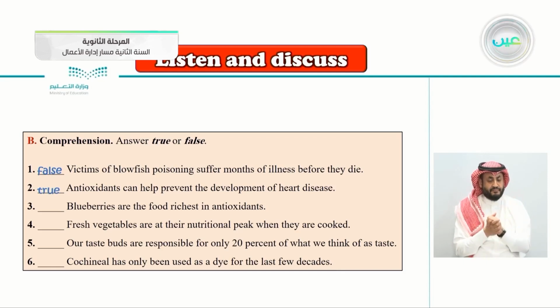It's true. Number 3, blueberries are the food richest in antioxidants. Blueberries are the food richest in antioxidants. I think this is false. Number 4, fresh vegetables are at their nutritional peak when they are cooked. So they are at the nutritional peak when they are cooked. Is this right or wrong? True or false? Of course, it's false.